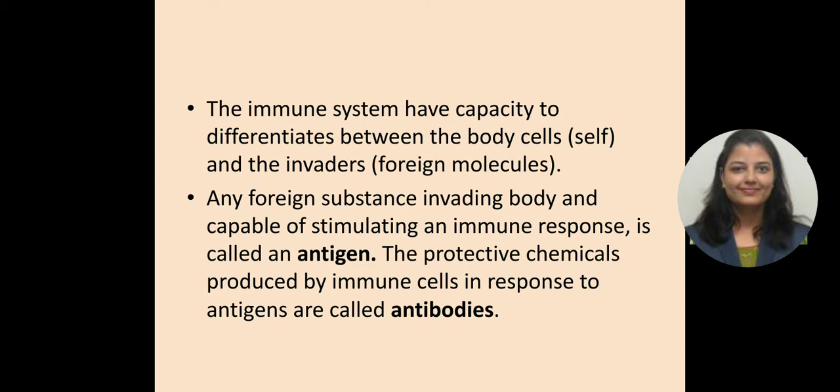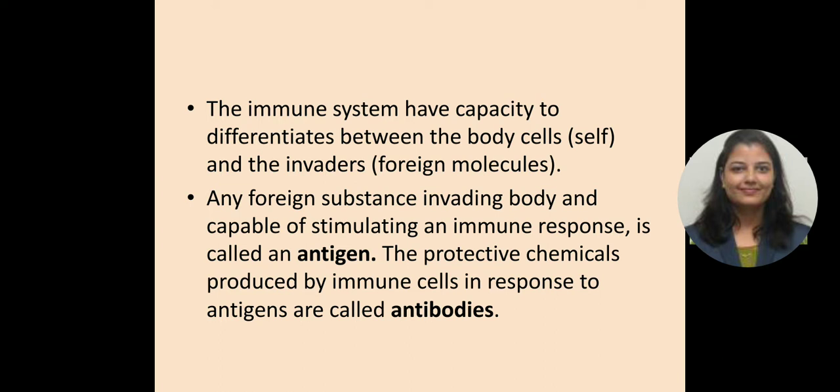So the immune system has a capacity to differentiate between the body cells, which are our own cells, and some invaders, which are foreign particles or foreign pathogens. They may be bacteria or any microorganisms. So any foreign substance invading the body and capable of stimulating an immune response is called an antigen.